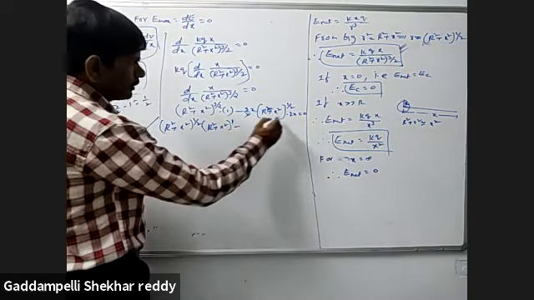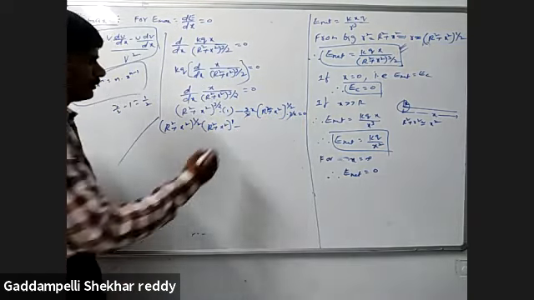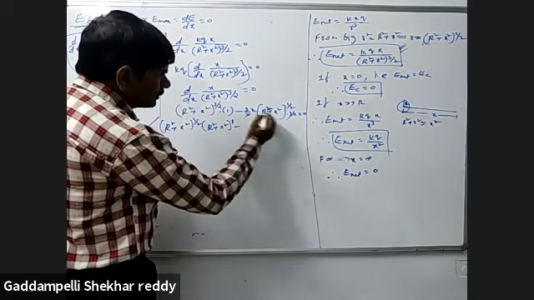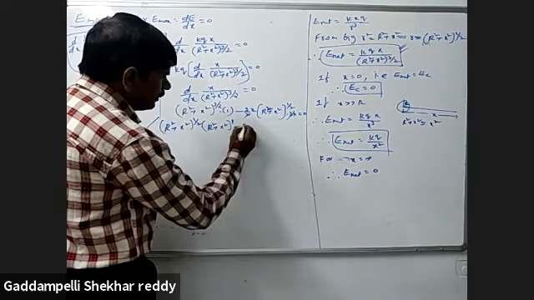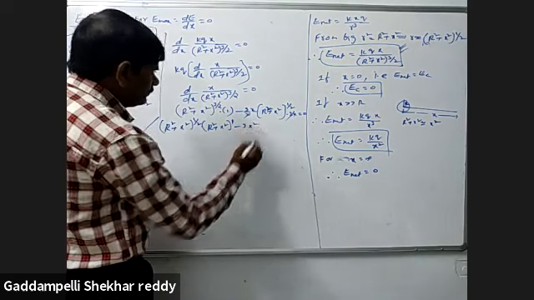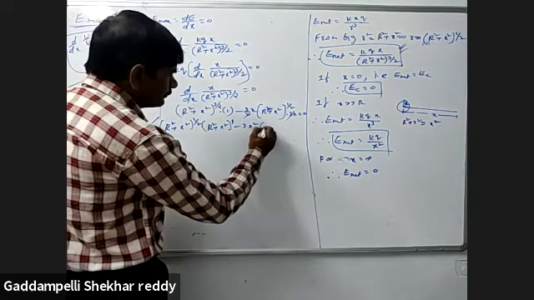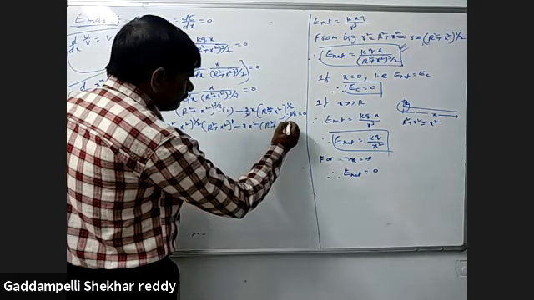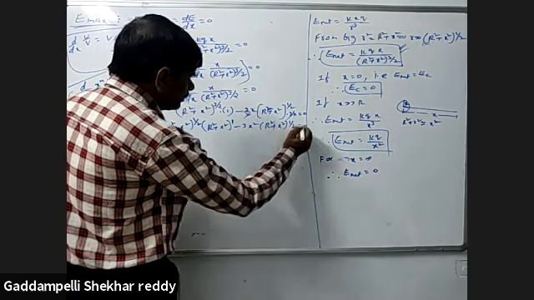Here 2 gets cancelled. So this value is 3 into x, 3x, and x, 3x square, into (r square plus x square) whole power 1 by 2, that is equal to 0.